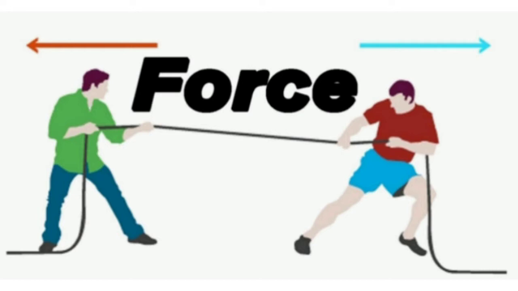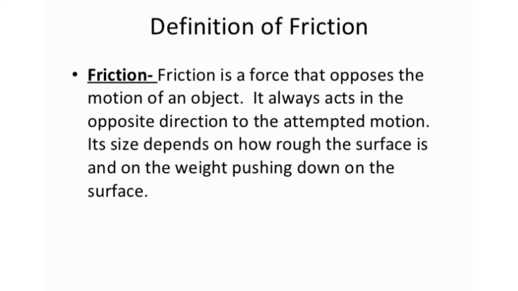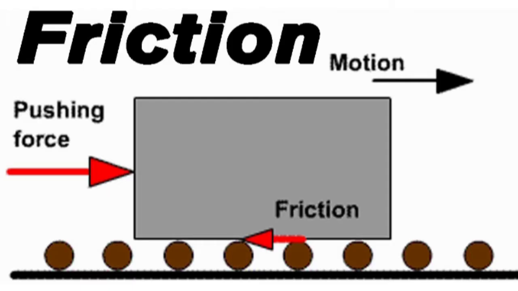Have you referred to your book which we learned in our last class? Have you understood this topic? Okay. Friction exists between two surfaces in contact and always opposes the motion of one surface over the other. It depends on the types of surfaces in contact. We have learned about some characteristics of friction.